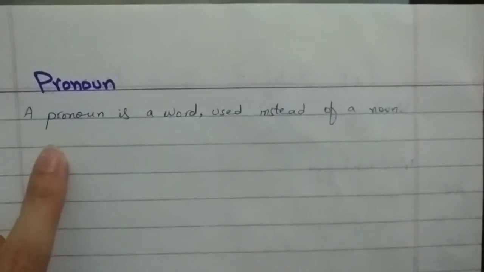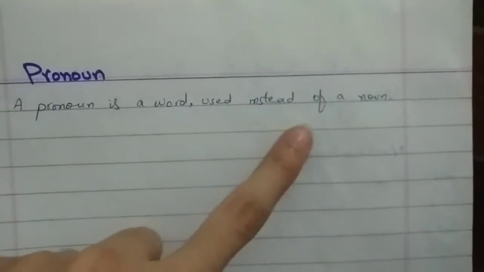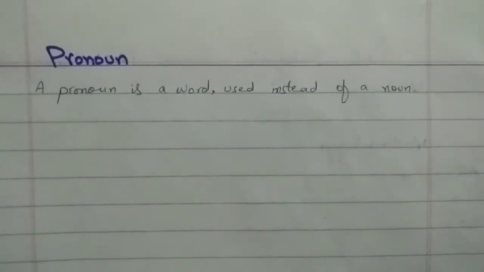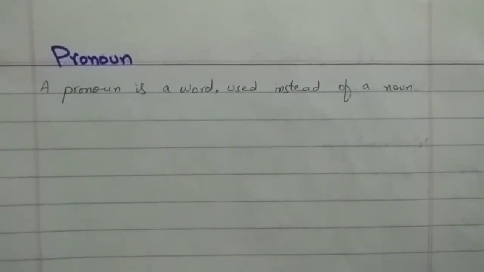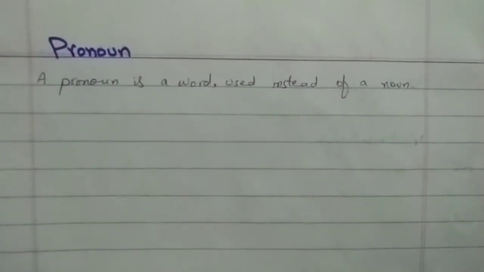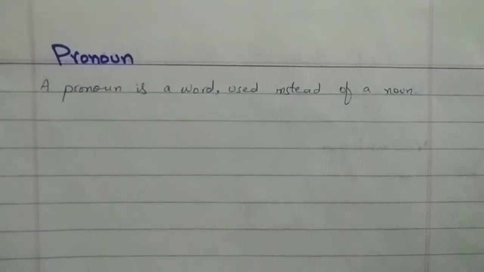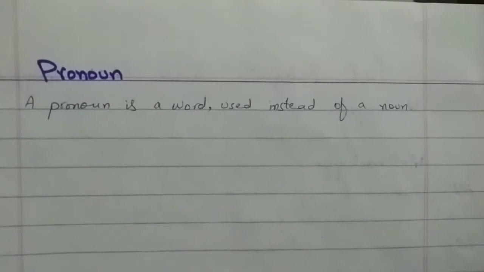Here we have the exact definition. A pronoun is a word used instead of a noun. So the question is, why do we use a pronoun in the place of a noun? The answer is, we use a pronoun to avoid the repetition of the noun.